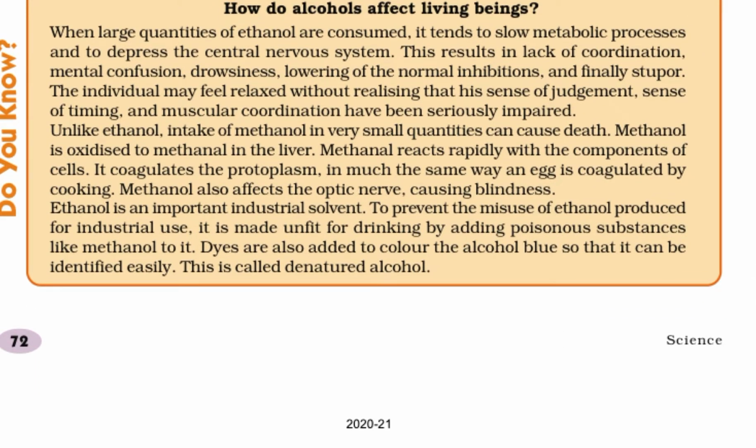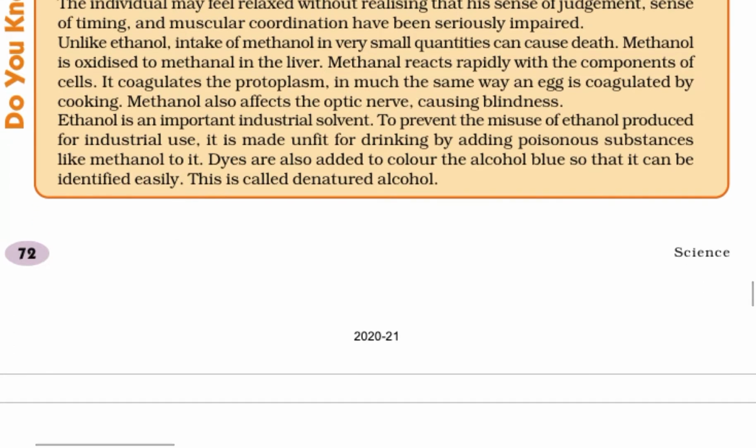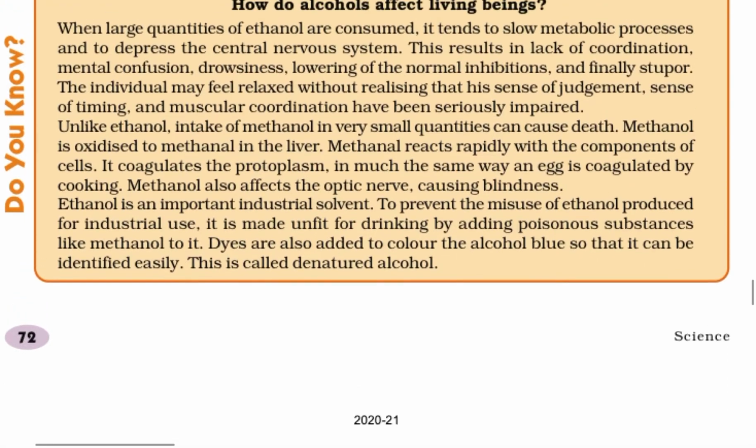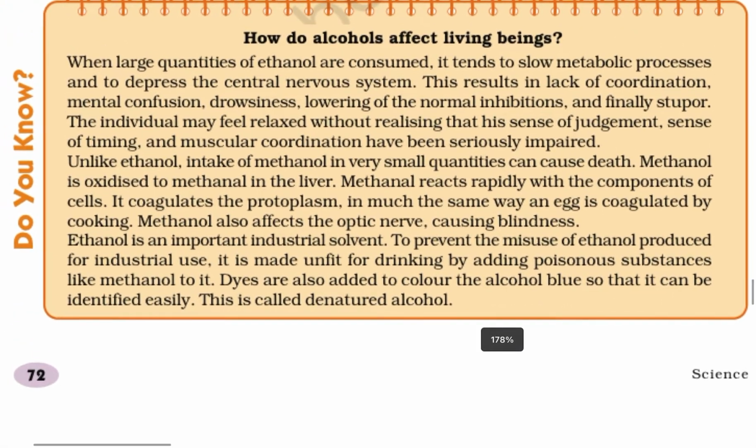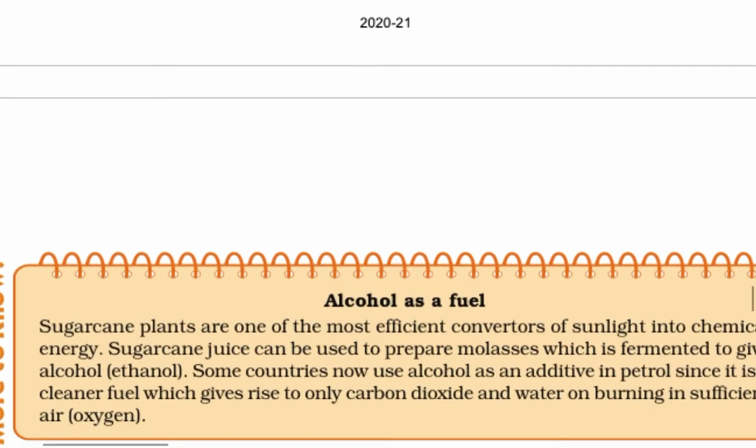Ethanol is an important industrial solvent. To prevent the misuse of ethanol produced for industrial use, it is made unfit for drinking by adding poisonous substances like methanol to it. Dyes are also added to color the alcohol blue so that it can be identified easily. This is called denatured alcohol. So these are the basic importance and uses of alcohol.